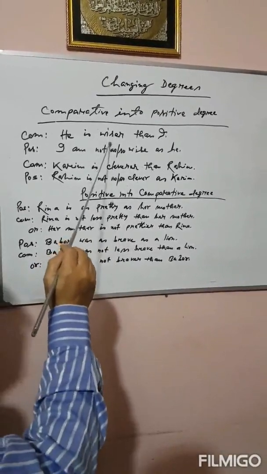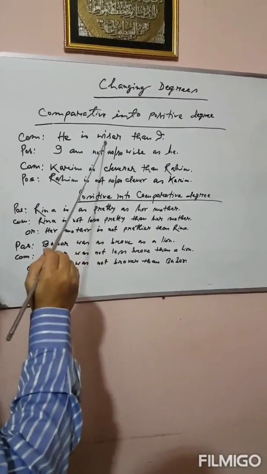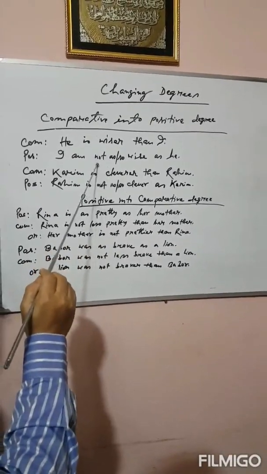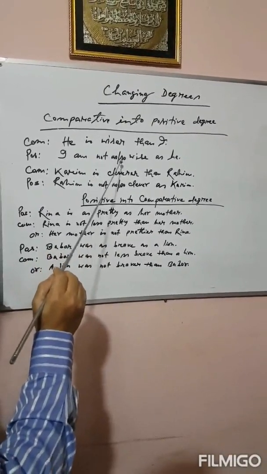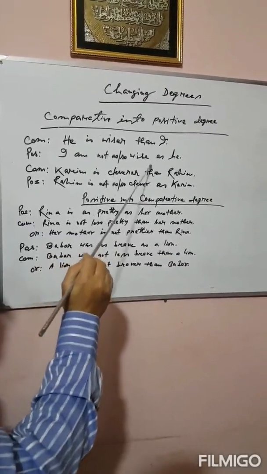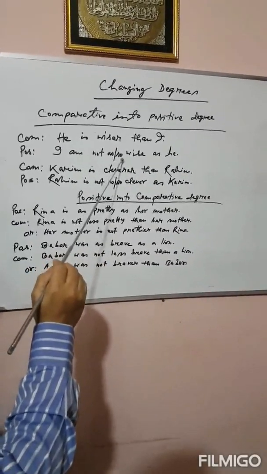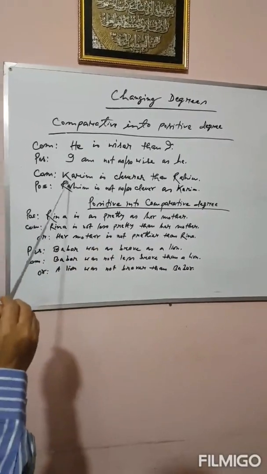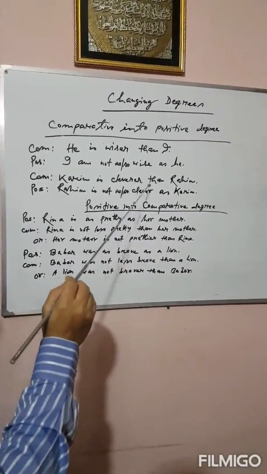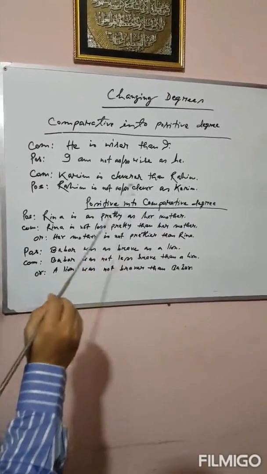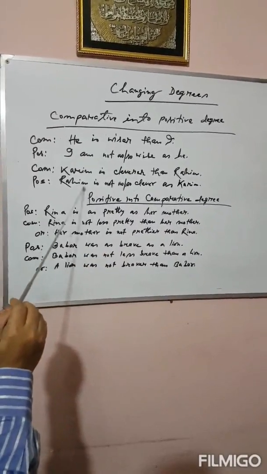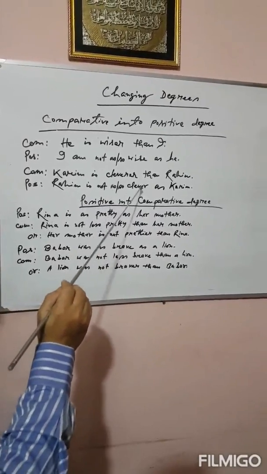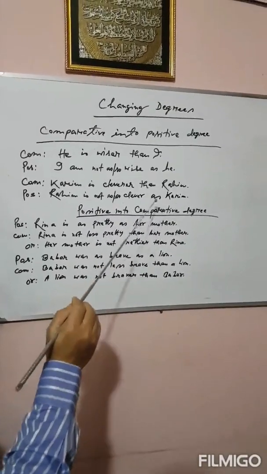If we see any comparative degree like this, we have to turn it into positive by using "as" or "so" as. I am not as or so wise as he. Again, Karim is cleverer than Rahim. Rahim is not as or so clever as Karim.